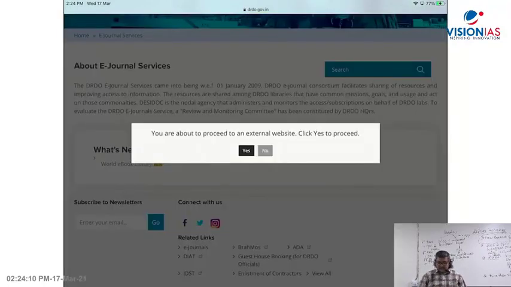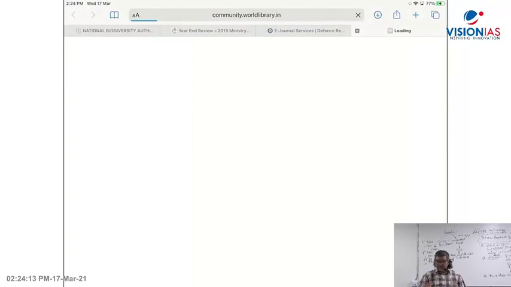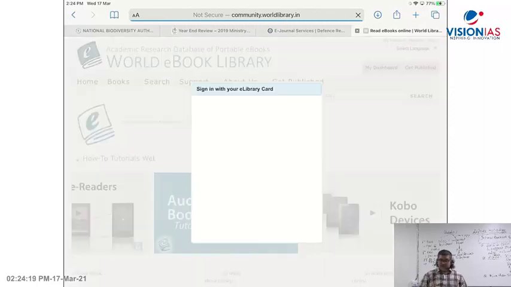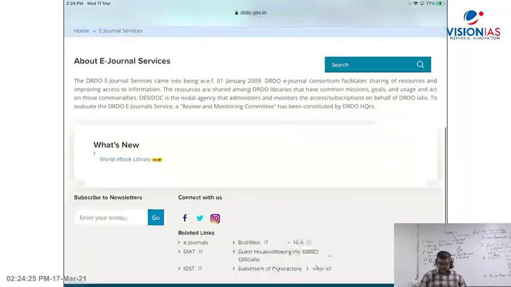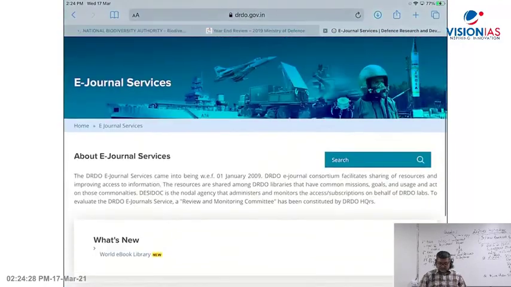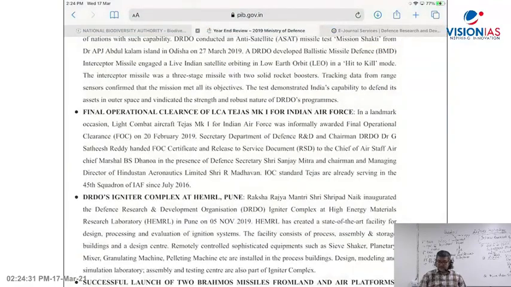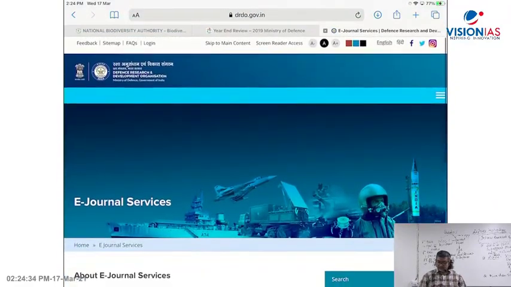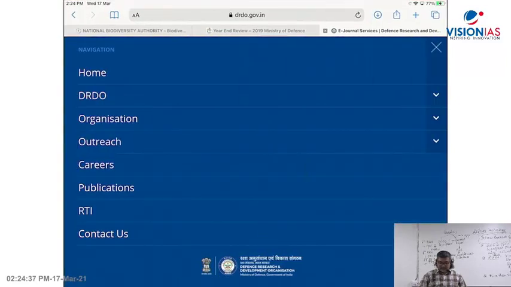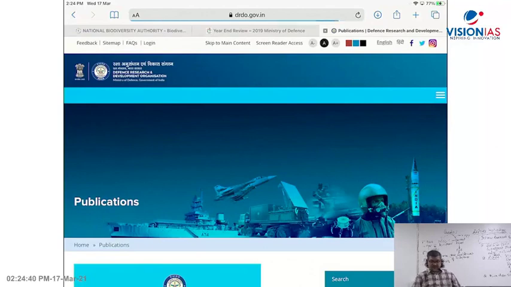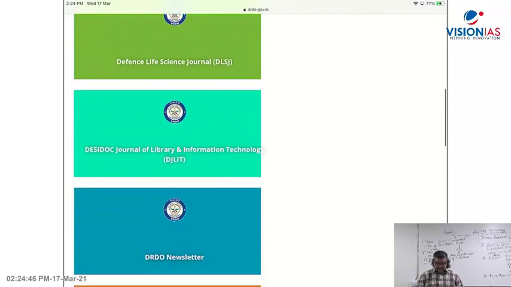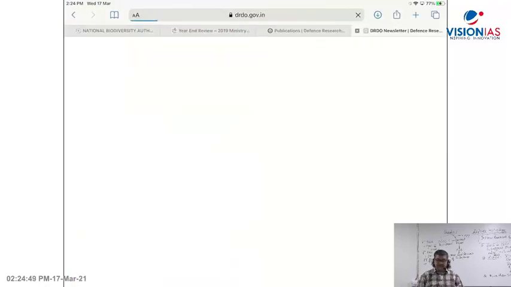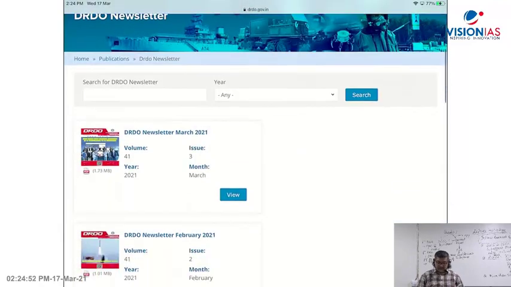You have a journal also, and you will find it has a dedicated news journal published by the DRDO, and that brings some of the latest developments. So we can see here the newsletter. All right, I'll just take you to that. On the right hand side, when you go there, the publications are there. Defense Science Journal, Defense Life Science Journal, you have that. The DRDO newsletter, this I was talking about. There's a newsletter.